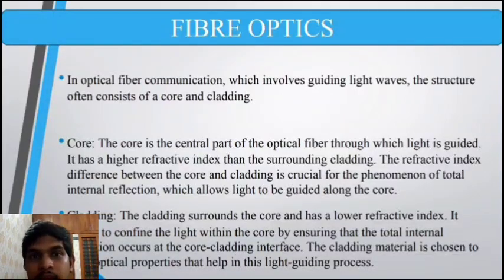So, cladding has a lower refractive index compared to the core, such that when the light travels from denser to rarer medium, total internal reflection happens. It should happen only when the angle of incidence is greater than the particular critical angle for the two mediums.